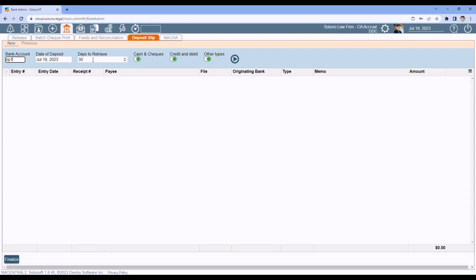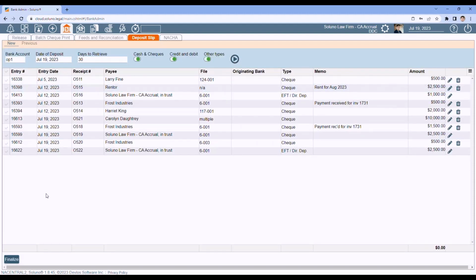Next, how many days prior to and including the date of deposit are you looking for transactions or receipts to deposit? And then what type of transactions are you looking for? Most of you are probably just looking for cash and checks, but if you want to see everything available, you can also show credits and debits and any other type of receipts. Then click play to see what you have available.